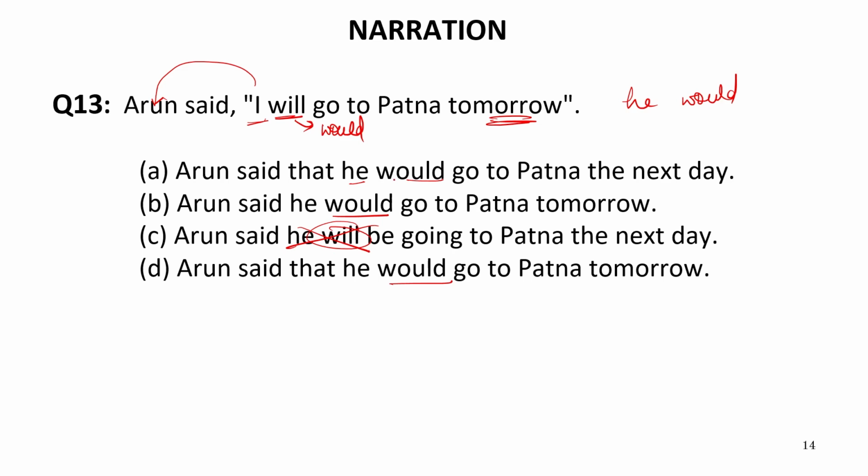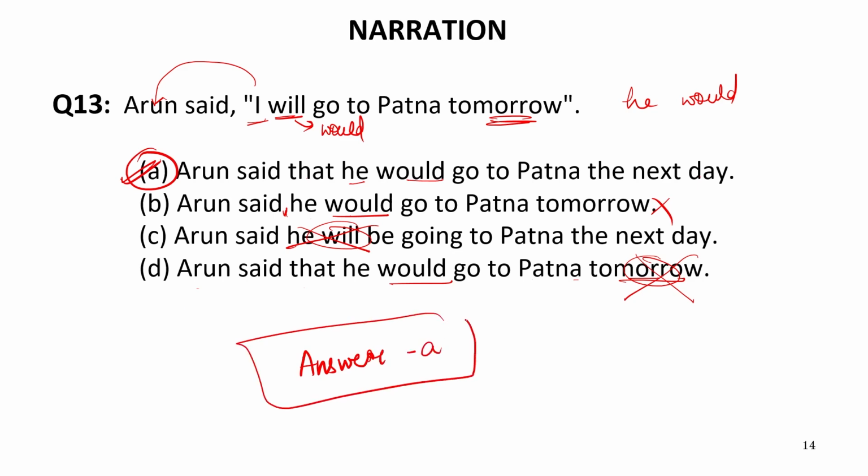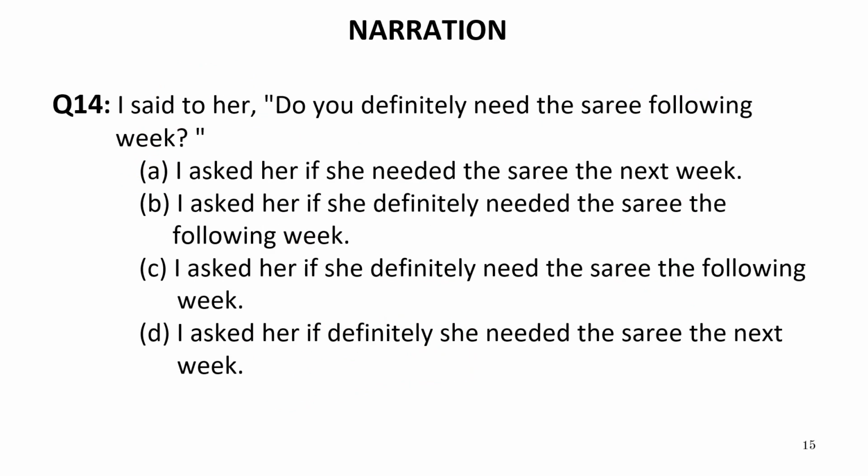Now let us see the options. Arun said that he would go to Patna the next day. Arun said, now here that is missing, so this cannot be the answer. The last one, Arun said that he would go to Patna tomorrow. Now tomorrow is written tomorrow over here. This is again incorrect because tomorrow has to be converted into the next day. So first will be the correct answer. Our answer will be A, which is absolutely correct. Now, let us move to the next sentence.